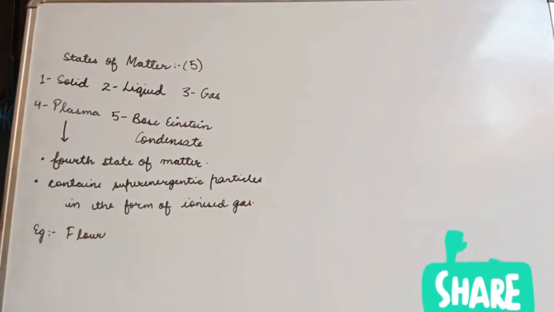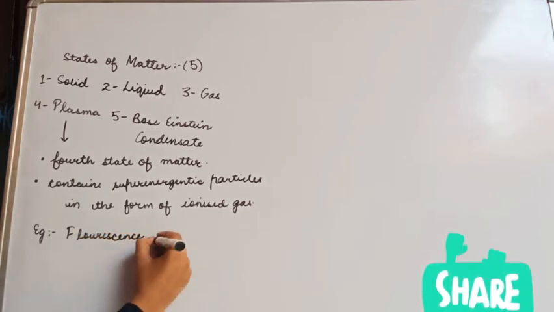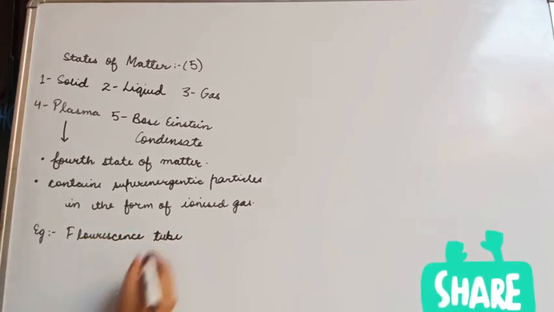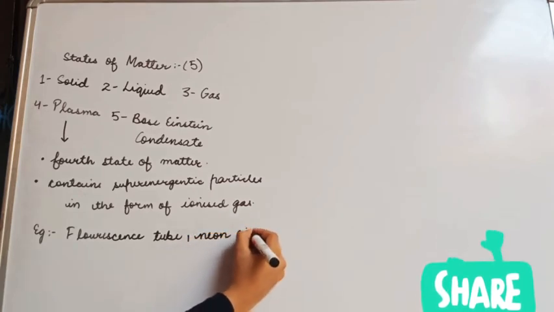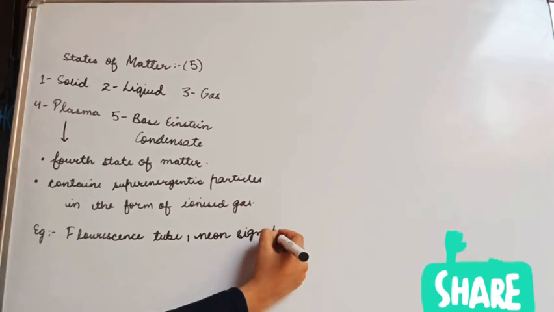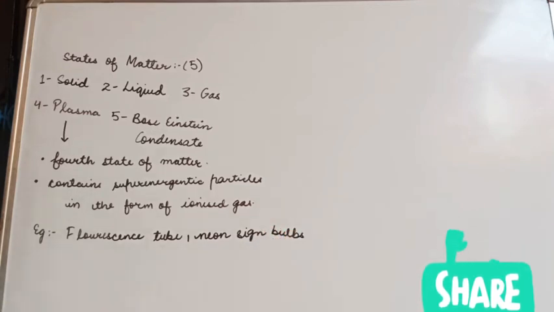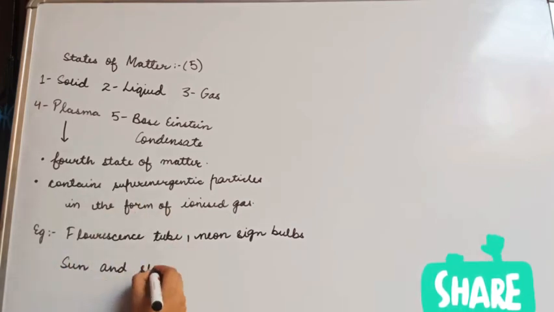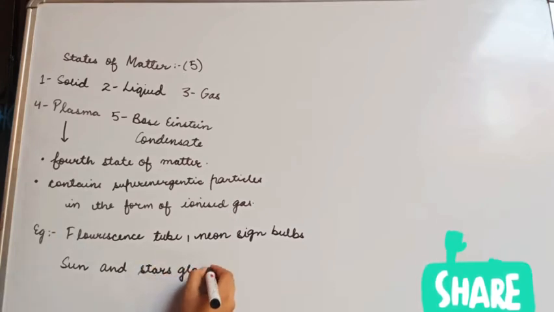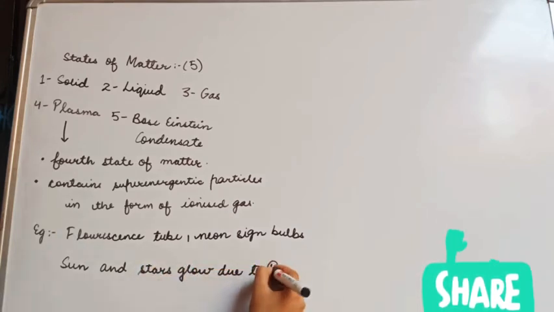And we can take some examples like fluorescent tubes, neon sign bulbs that are very common nowadays, and there is one natural example we all know, sun and stars. Not moon, it's stars. Sun and stars both glow because of plasma, because plasma is present in them.